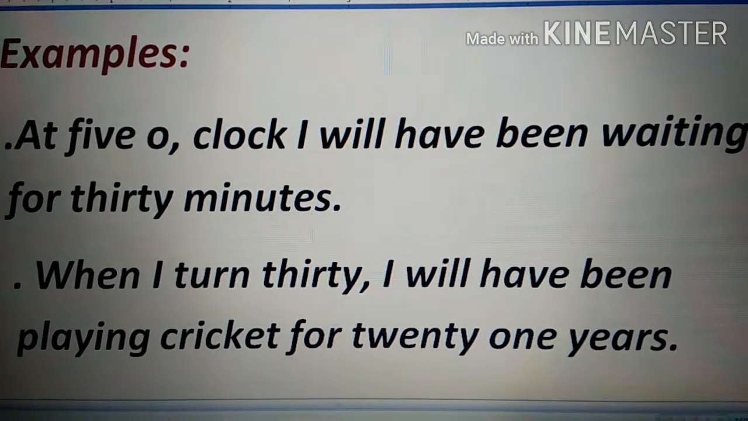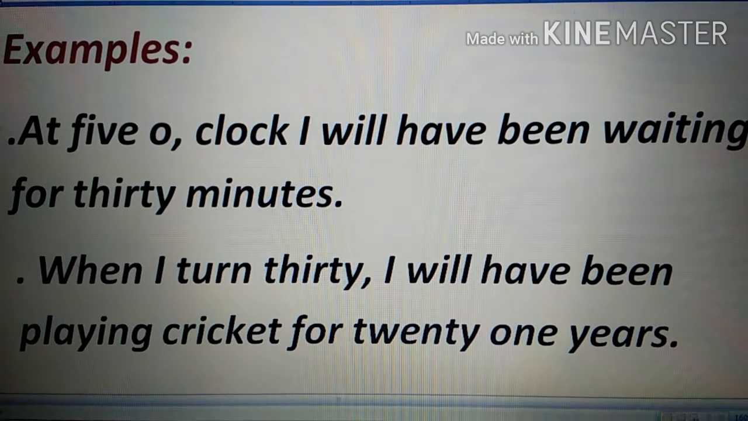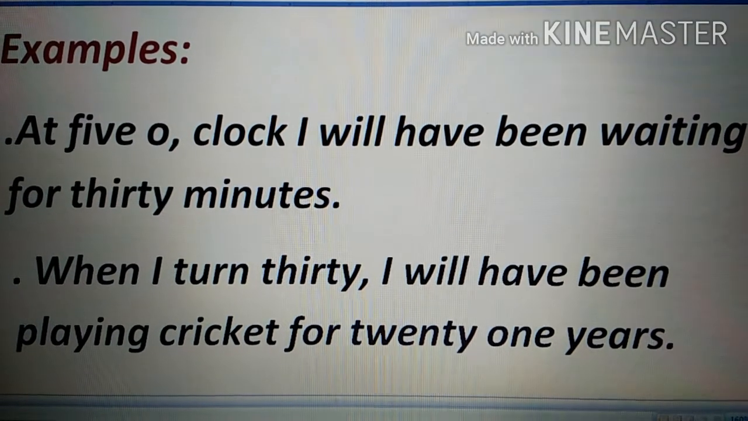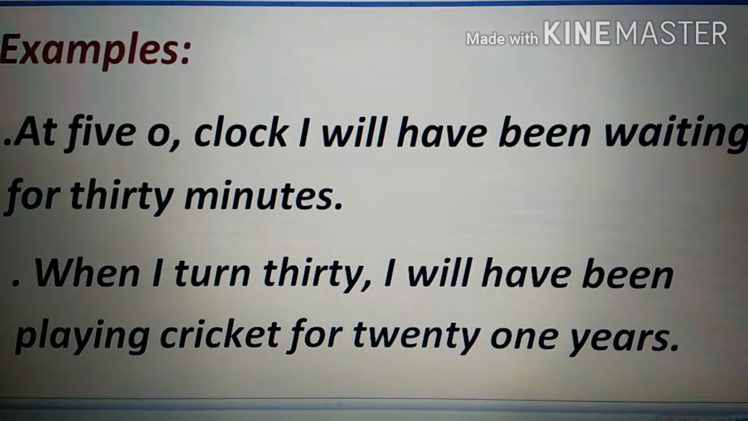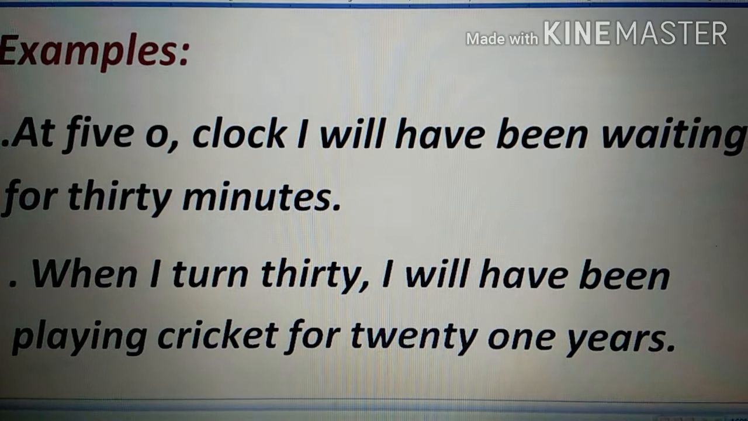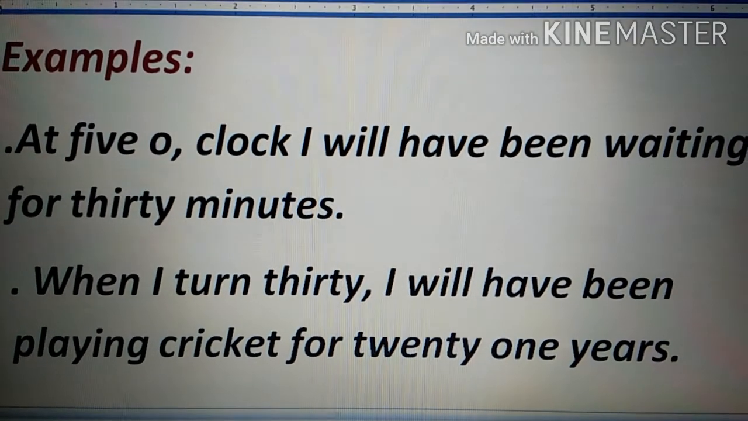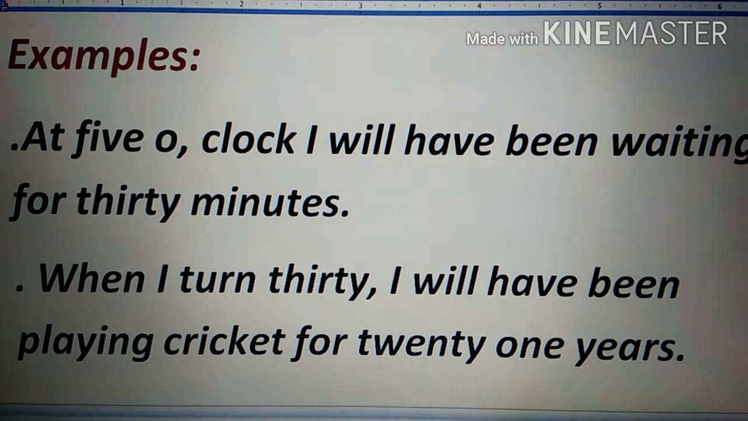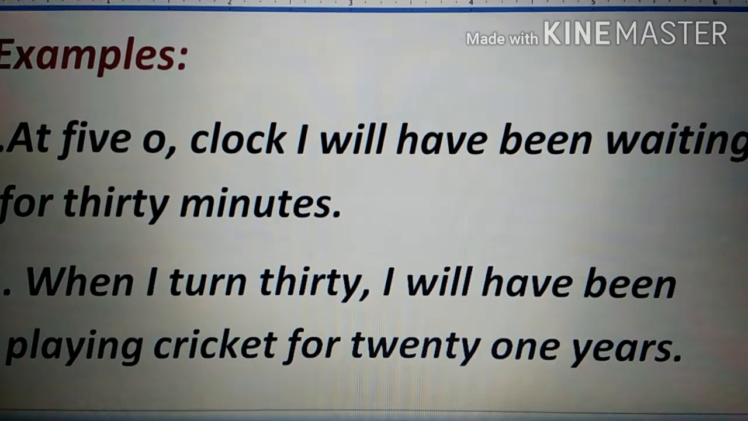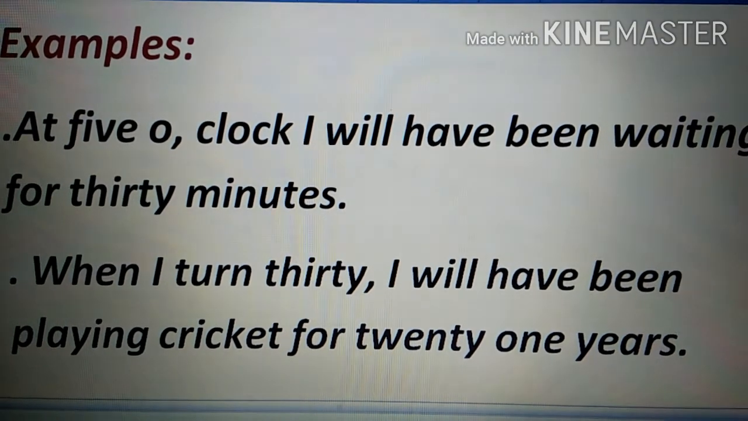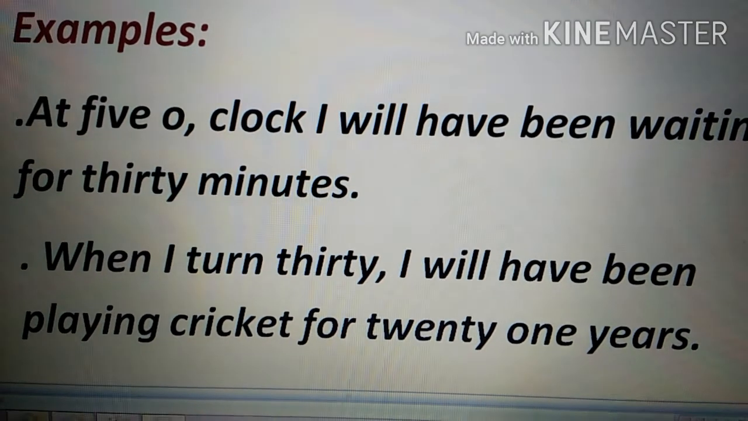What happens is, you are waiting for somebody and it's not 5 yet, but you're just imagining, and maybe you're talking to yourself or to somebody else, and you're saying that at 5 o'clock I will have been waiting for 30 minutes. So you're talking about the future, that at 5 o'clock, I will have been waiting for 30 minutes here. The next one is, when I turn 30, I will have been playing cricket for 21 years. Your dad is telling you that when I turn 30, I will have been playing cricket for say 21 years.